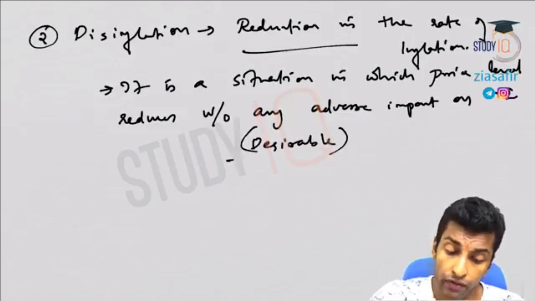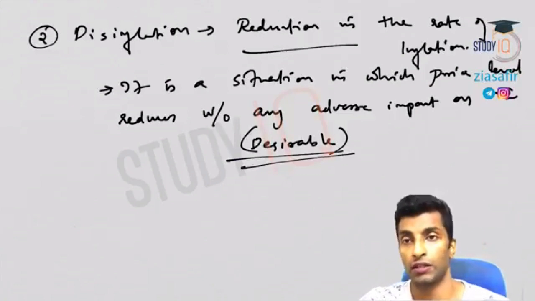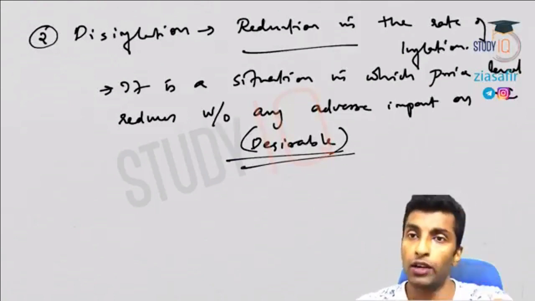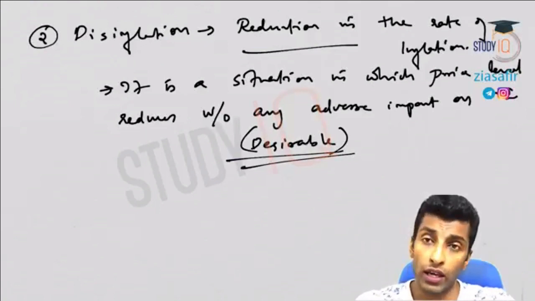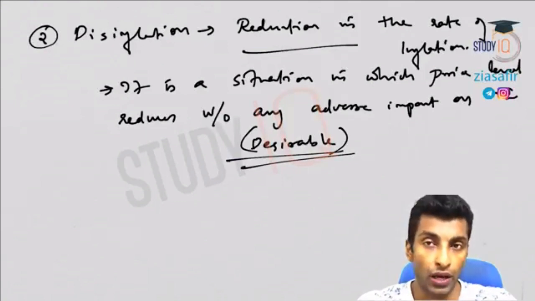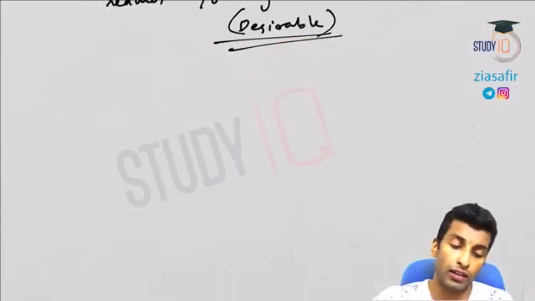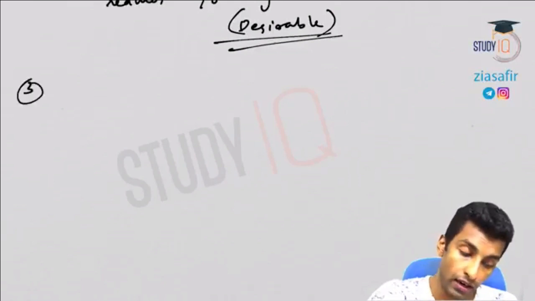Now for this only we are taking different measures, monetary policy measures and fiscal policy measures, etc. We are doing it for this only. Disinflation means rate of inflation is coming down. Why? Now the advantage is you can reduce the interest rates, you can reduce the reserve requirements, so it is beneficial for the economy. Next is important, that is opposite to inflation. Third one, deflation.